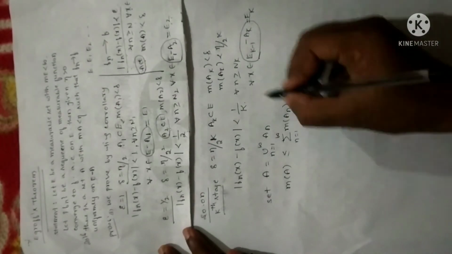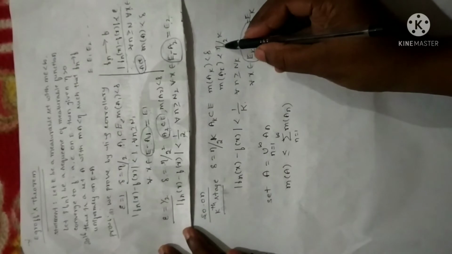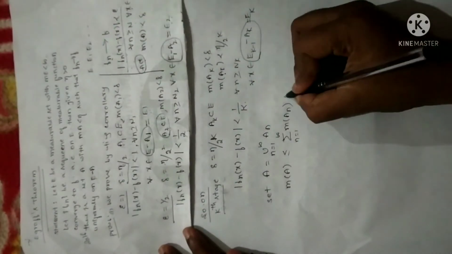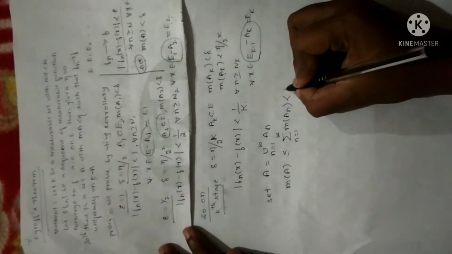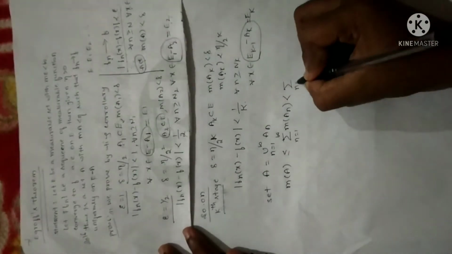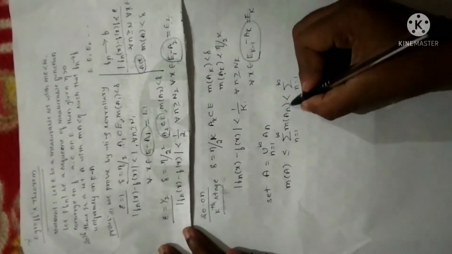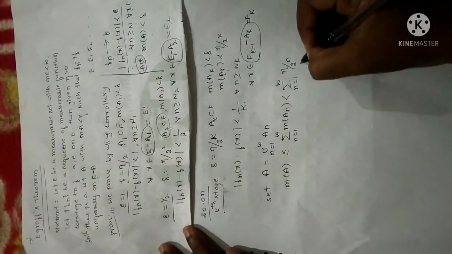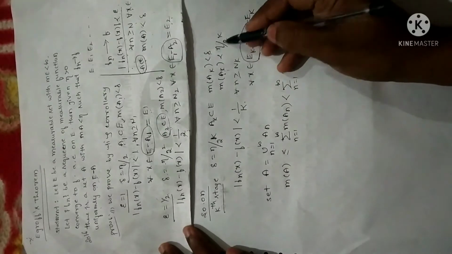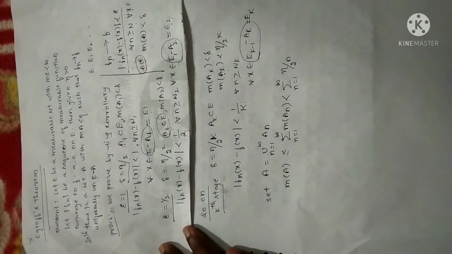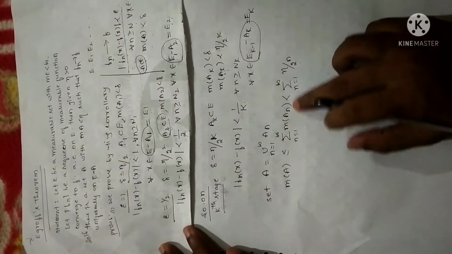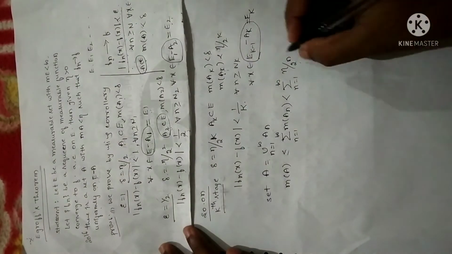Further, what is the value of measure of Ak? Here measure of Ak is less than eta by 2 power of k. Here measure of An I have. So I can write this as less than summation, let me write summation as it is, n equal to 1 to infinity, measure of An is none other than, it is less than eta divided by 2 power of n. Since I have k here, that is why I have written eta divided by 2 power of k. But in the second case I have An, in place of Ak I have An. So I have written eta divided by 2 power of n.